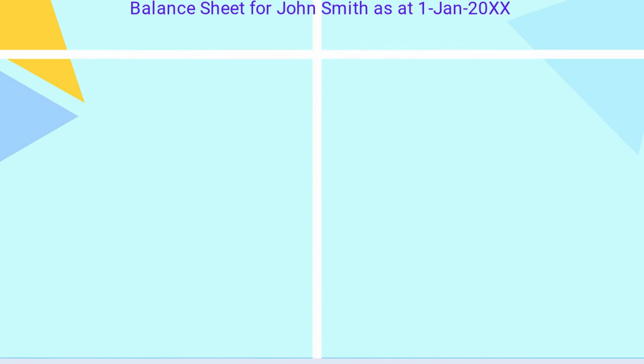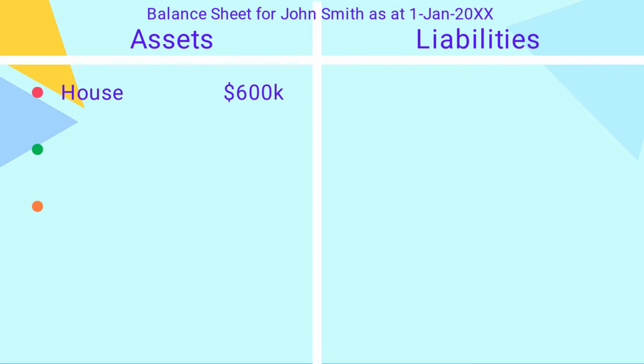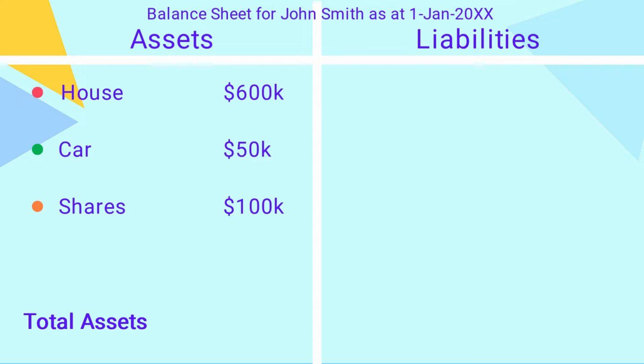Next, write the word assets on the top left-hand side of the page and the word liabilities on the top right-hand side as headings. Then, under the assets heading, make a list of your personal assets with their values, which could look something like this: a house worth $600,000, a car worth $50,000, and some shares or stocks worth $100,000. Then, underneath, write the words total assets and the total number, which is $750,000.